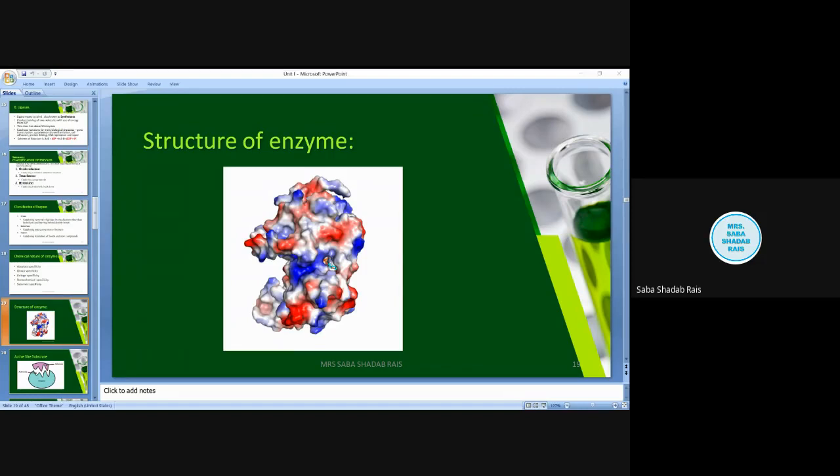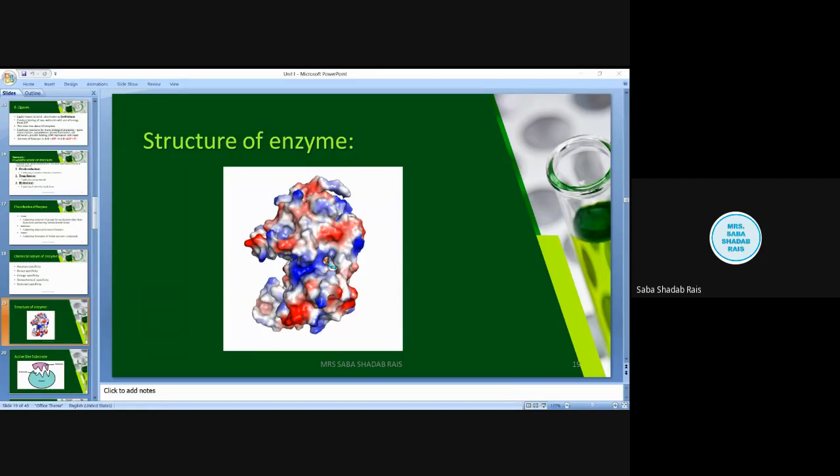Now, molecular weight. The molecular weight of an enzyme varies from enzyme to enzyme. It can be as small as 12,000 daltons to as large as 10 lakh. Can you imagine? In a few cases, the enzyme can have a molecular weight of more than 10,000 kilodaltons also.